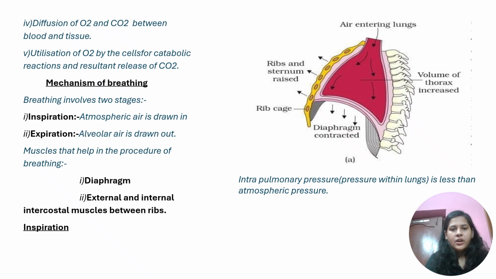Okay, so the next step we are having is diffusion of oxygen and CO2 between blood and tissue. Now, the oxygen has come to the tissue. In the tissue, CO2 is generated by the process of respiration. What happens in the alveoli? The oxygen goes inside the blood and carbon dioxide comes out of the blood. In the tissue, oxygen will come out of the blood and carbon dioxide will be taken into the blood, which is again carried to the alveoli for the exchange.